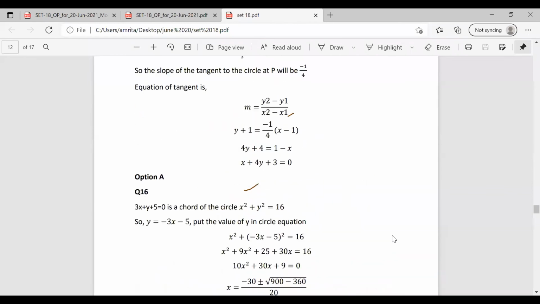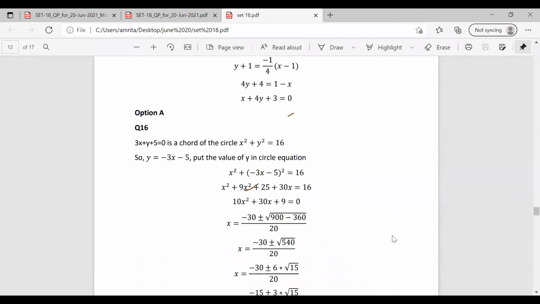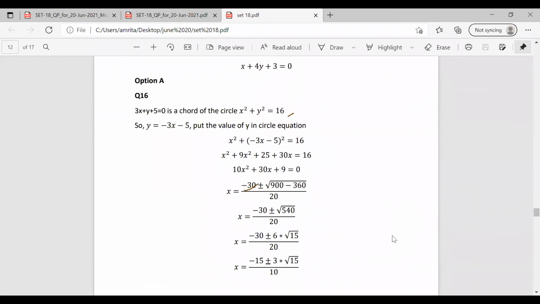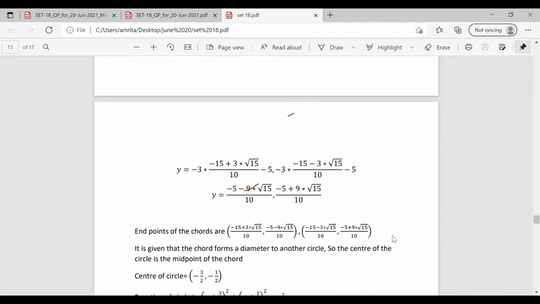So in this question, we are given the chord and the circle. From the chord, we substitute in terms of y and find the value of x. Similarly, substituting for x, we find the points of y. So we have the endpoints of the chord, x1, x2, y1, y2. Okay. And also in the question, it is given that the chord is acting as a diameter to another circle. So the midpoint of the chord we can find out by x1 plus x2 by 2, y1 plus y2 by 2.